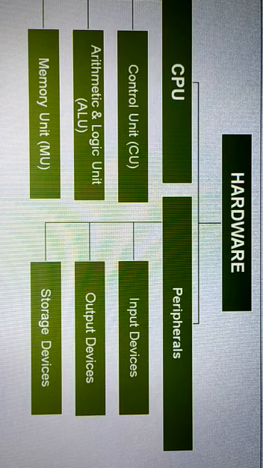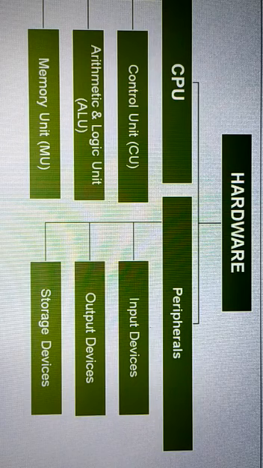So after going through this session, you will be in a position to identify the basic components of a computer and their working, explain the importance of various units of a computer, and learn how these units work together to accomplish a given job.